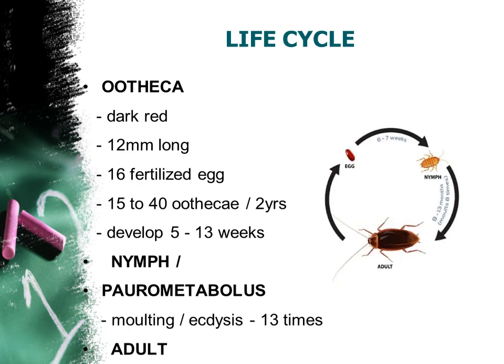Molting or ecdysis means it will remove its outer covering of the body, the outer skin, around 13 times. So during its growth and development, the nymph will remove this outer covering around 13 times. This denotes that it is growing. Then after 13 times, it will become an adult cockroach. Is it clear? So that is the life cycle of the cockroach. Fine.